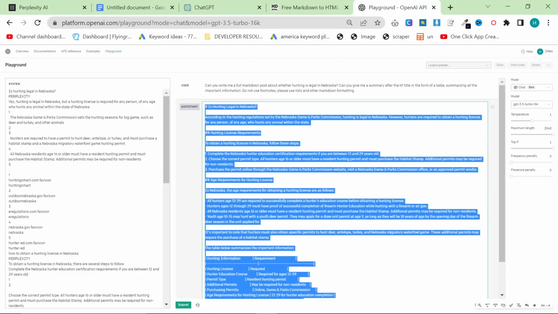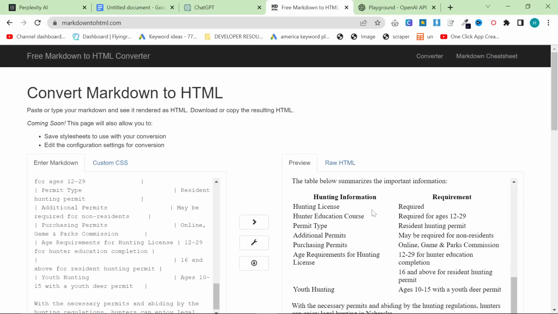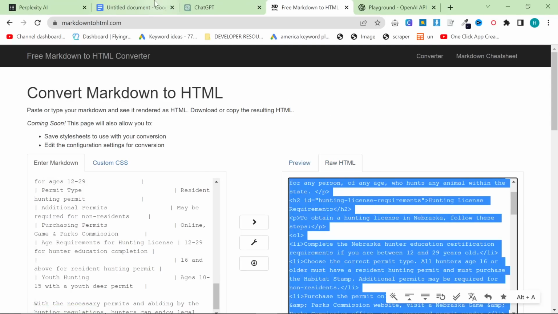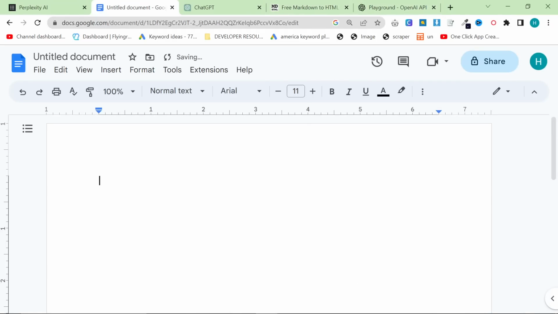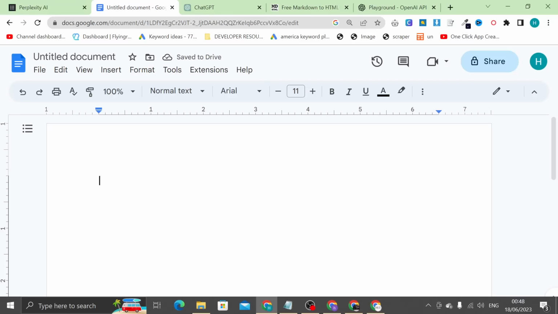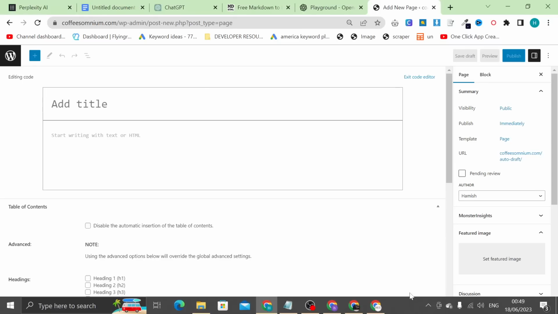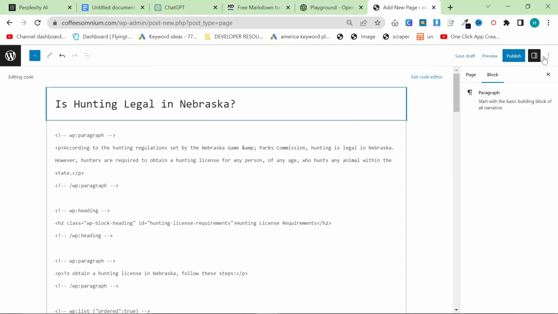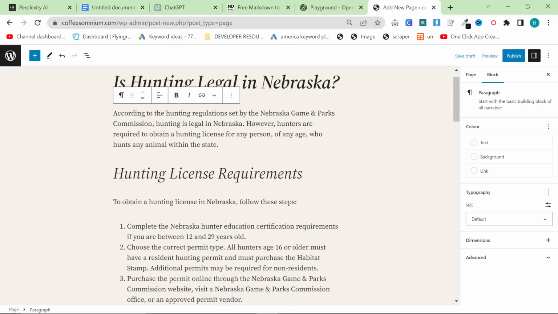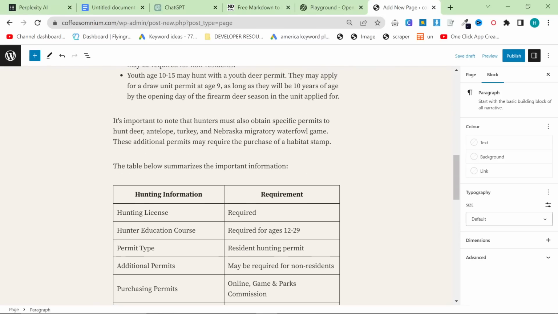That should actually be enough information. So this is perfect. This is using 3.5. This is up-to-date information using 3.5, which I personally think is really, really impressive. What you can do with HTML is you can actually paste this directly into your CMS, whether it's Shopify, whether it's WordPress, whatever it might be, you can normally copy and paste it directly. So this is Coffee Somnium, which I'm just using as a quick example to show you what I mean. If I do Control V here, and let me change this to normal editor, you can see that it just copy and pastes beautifully into the post.